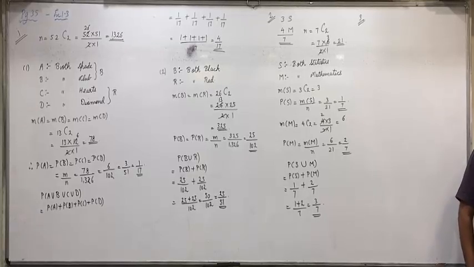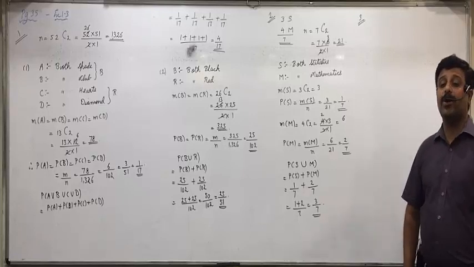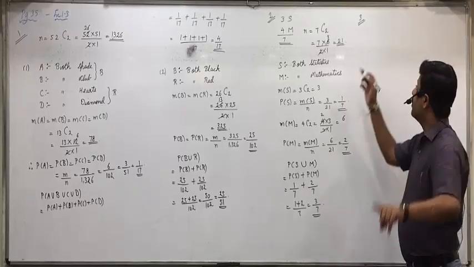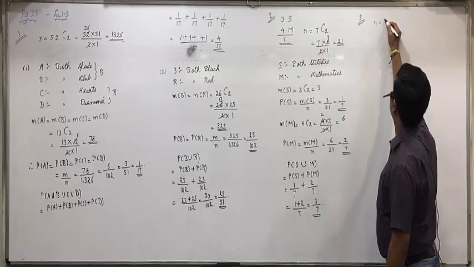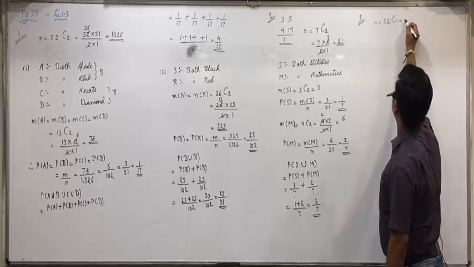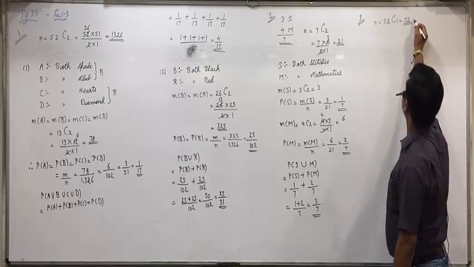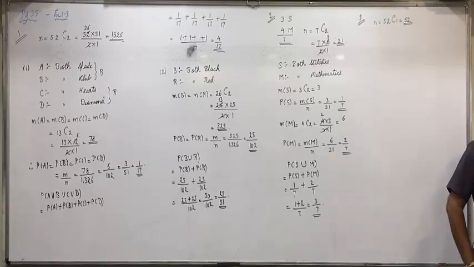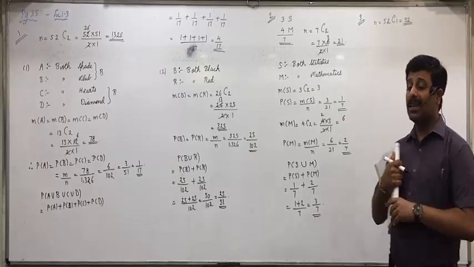One card is randomly selected from a pack of 52 cards. Now one is only selected, so N will be equal to 52 C1, that is 52 itself. Now only one card is selected, so N will be 52 C1, that is 52 outcomes are possible. Now find the probability that it is...